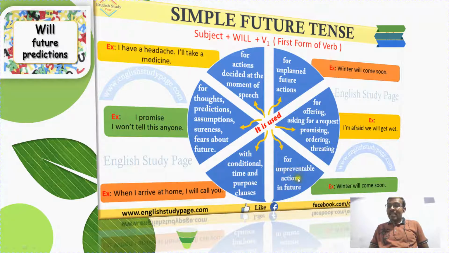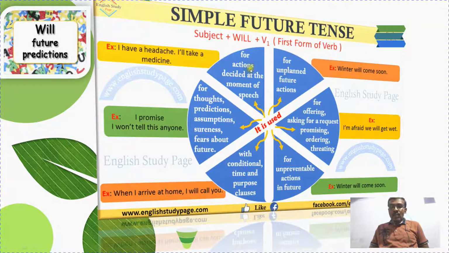For unpreventable actions in the future. Unpreventable means winter will come soon, so it cannot be prevented. It is not like a pandemic or any other outbreak like corona. Winter and summer will come every year, right? So it will come, and it cannot be prevented. For all these actions, we can use simple future tense.